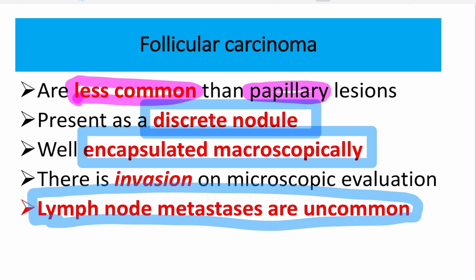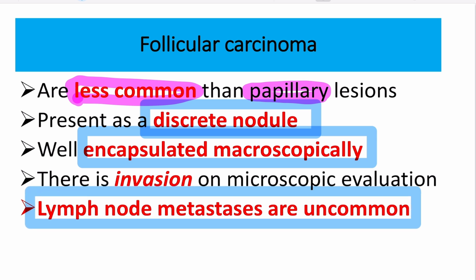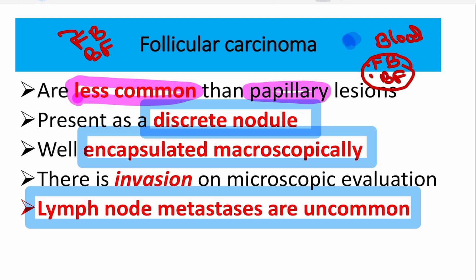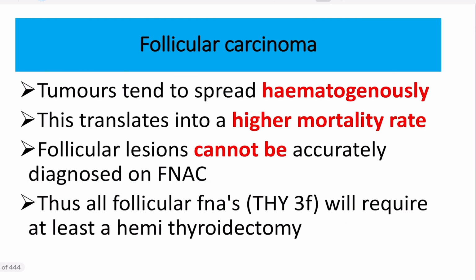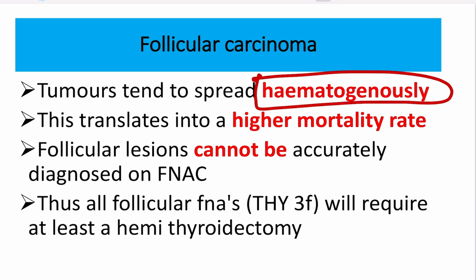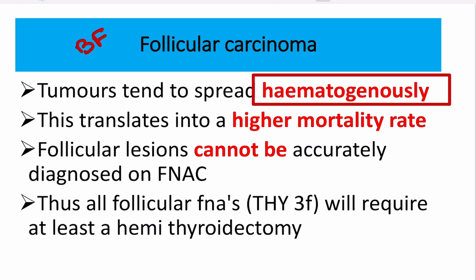So in follicular carcinoma, usually blood metastasis occurs. What occurs in follicular carcinoma? It is the blood, and the mnemonic is FB, Facebook, or BF. So we can remember either mnemonic. One is FB and another one is BF. That means follicular carcinoma spreads by blood metastasis. The follicular carcinoma tumor tends to spread hematogenously, that means through the blood, and the mnemonic is BF or FB.